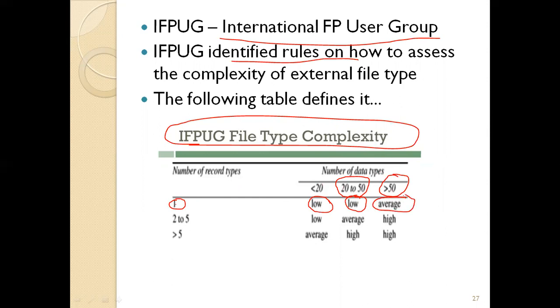Okay, and you could see here, number of record types greater than 5, number of data types that we want to use in the program greater than 50. It is highly complicated to develop that, so it requires more effort. So in that way, they are concluding that. So how do we estimate the effort? More or less nominally. For that, they have given so many guidelines like this, so many tabular references, everything was there. We can simply check our new project with the existing data and guidelines available. We can conclude the effort.